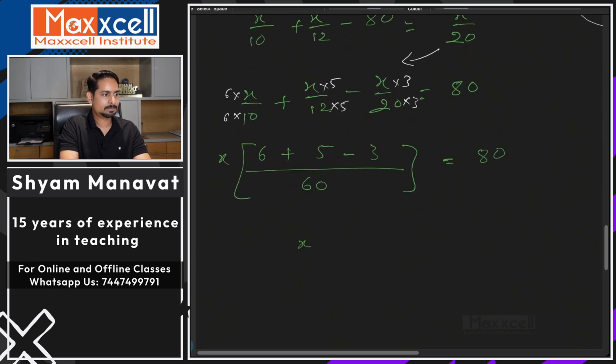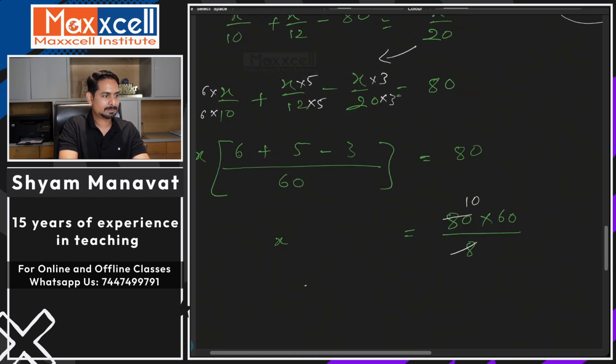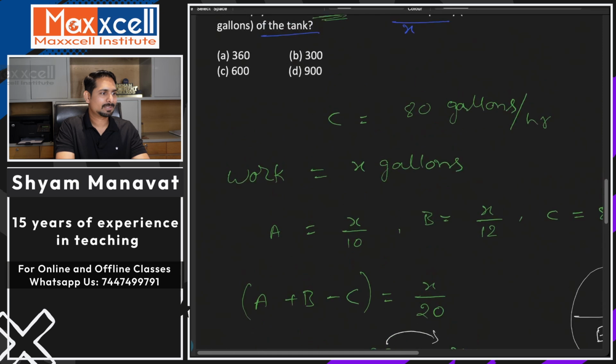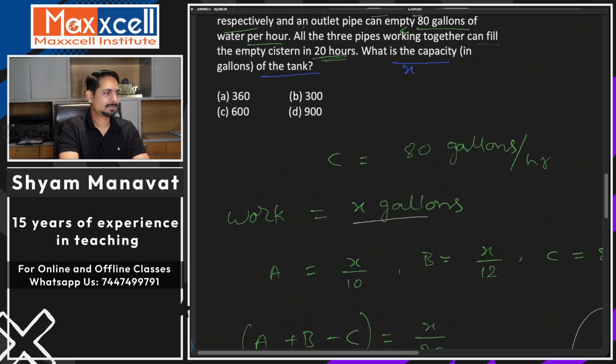X equal to 80 into 60 upon 5 plus 6, 11 minus 3. That's how much? 8, right? Simplify. Cancel this out. What do you get? X is equal to 600 gallons, right? That is the total capacity we have assumed. So X is equal to 600 gallons.